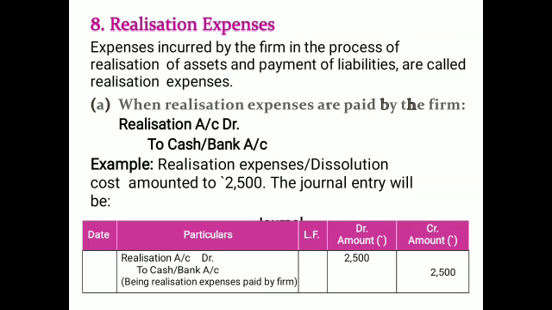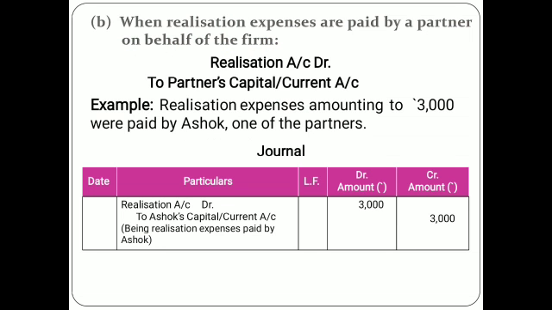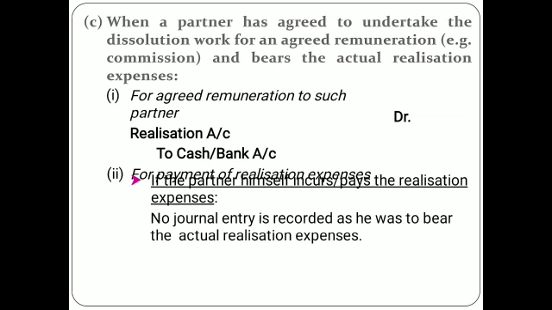Now these are the entries by number 8, realization expenses. Realization expenses have one process. When the realization expenses are paid by the firm, then the realization to cash entry will be passed. So here this is passed with 2,500. But when the realization expense is paid by a partner, then the entry will be passed, realization to the name of the partner. Here the name of the partner is Ashok, mentioned with the amount of 3,000.